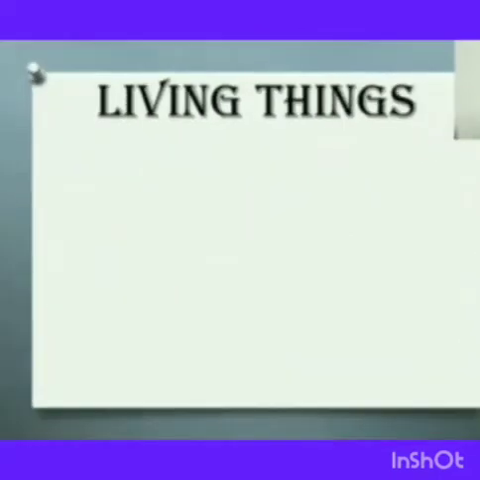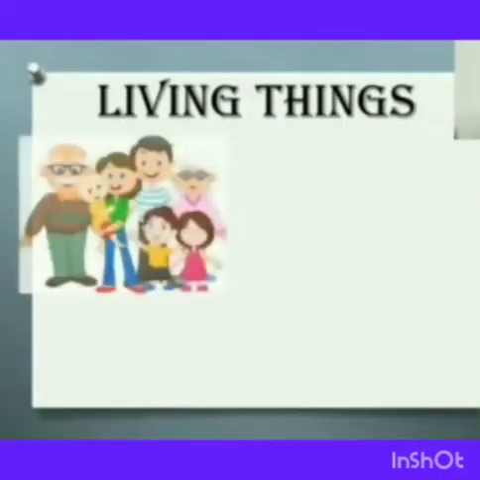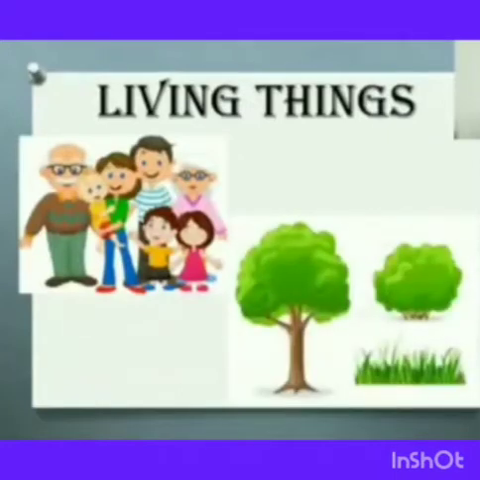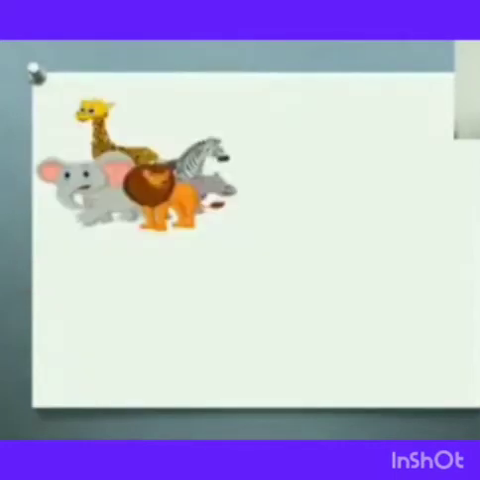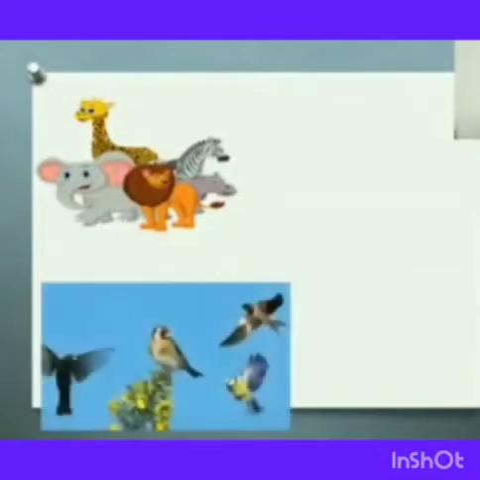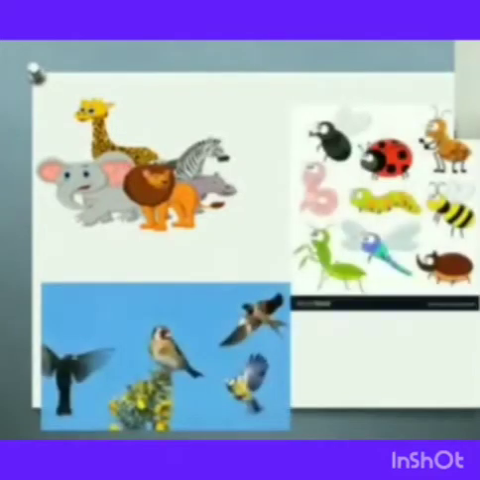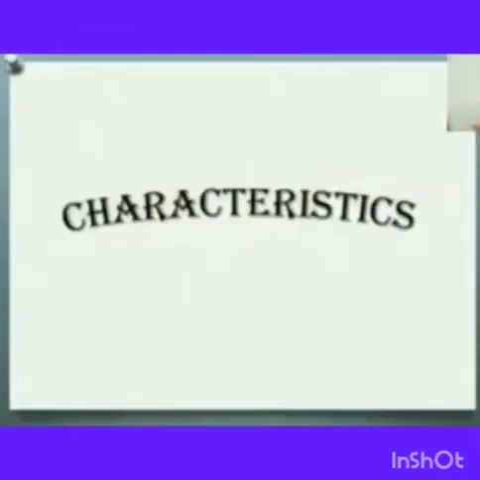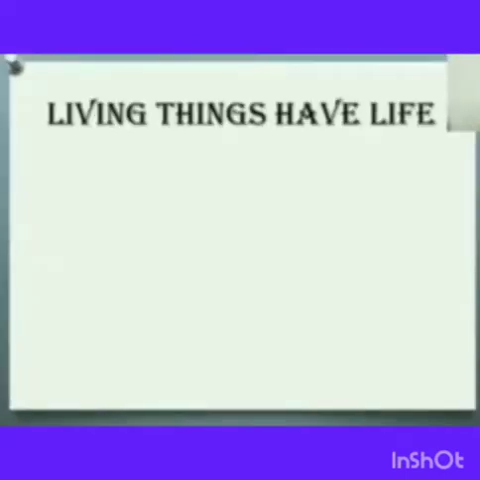Okay children? Now I'll show you some examples of living things. Human beings. Who are they? Human beings. We all are human beings. And other trees, grass, they are also living things. Then animals, birds, insects, all these are living things. And today we are going to do characteristics of living things and non-living things. First we'll do the characteristics of living things.